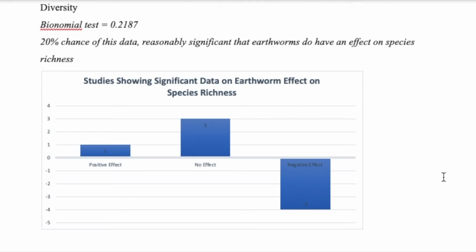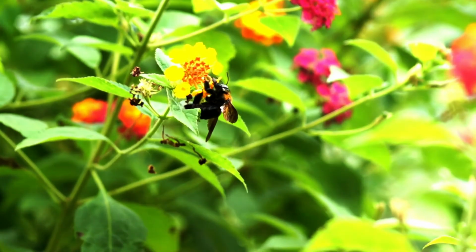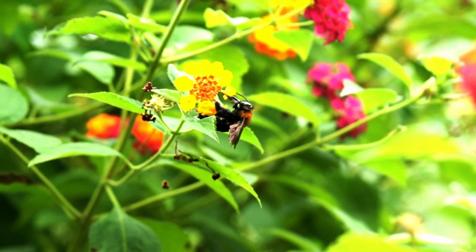For species richness, we found on average that earthworms did show an effect on species richness and diversity. Whether it be a negative impact or positive one, earthworms are shaping the community composition. Although our tests were not statistically significant, we presume an increase in the sampling size would make the relationship more clear. A common problem we found was the difference of species type between the studies.